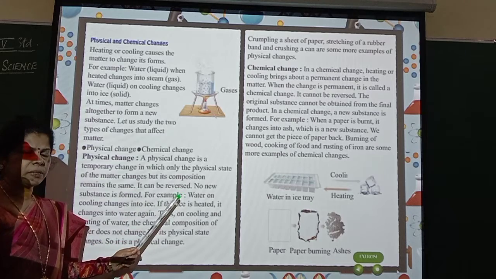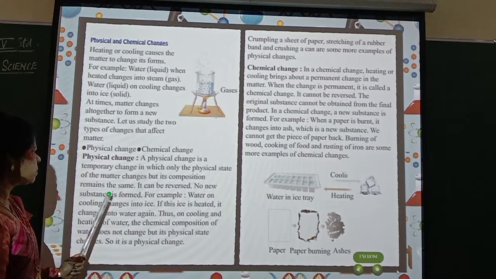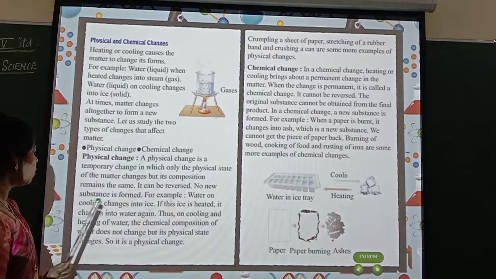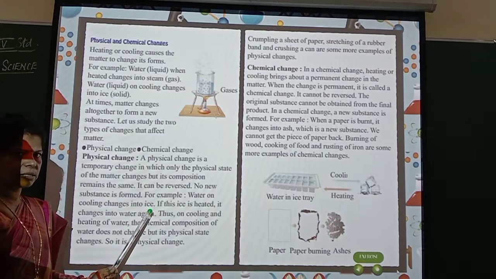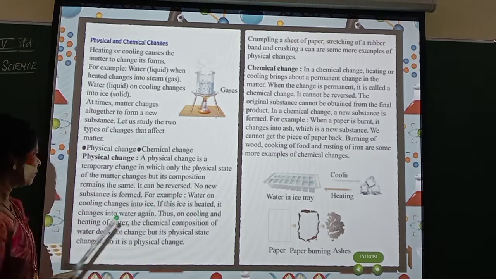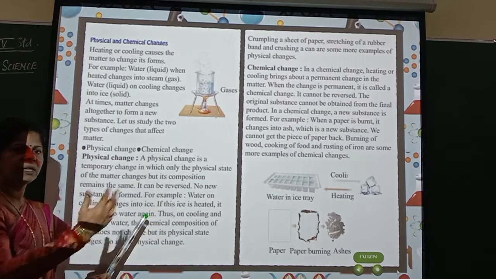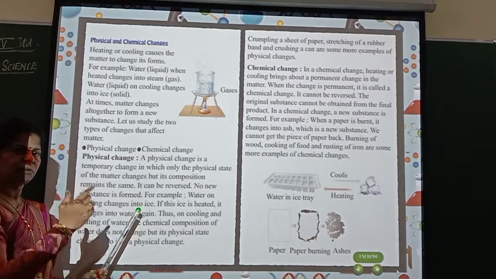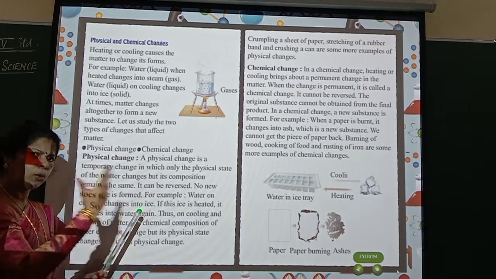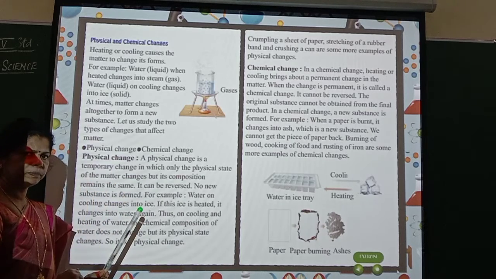It can be reversed. It can be even reversed. No new substance is formed. For example, water on cooling changes into ice. If this ice is heated, it changes into water again, right? So there is a reversible change. Means water is in the liquid form. You are freezing it, cooling it, it becomes ice. Ice is in the solid form.